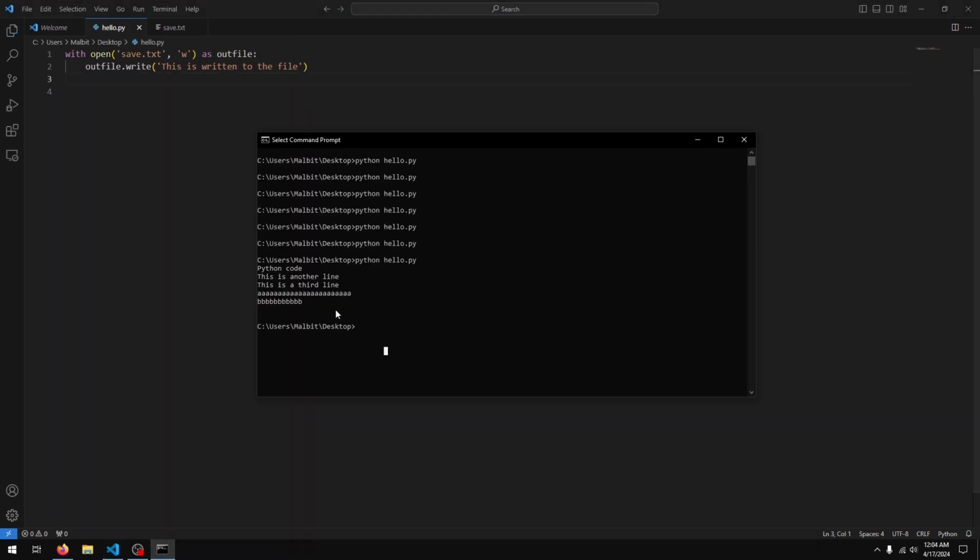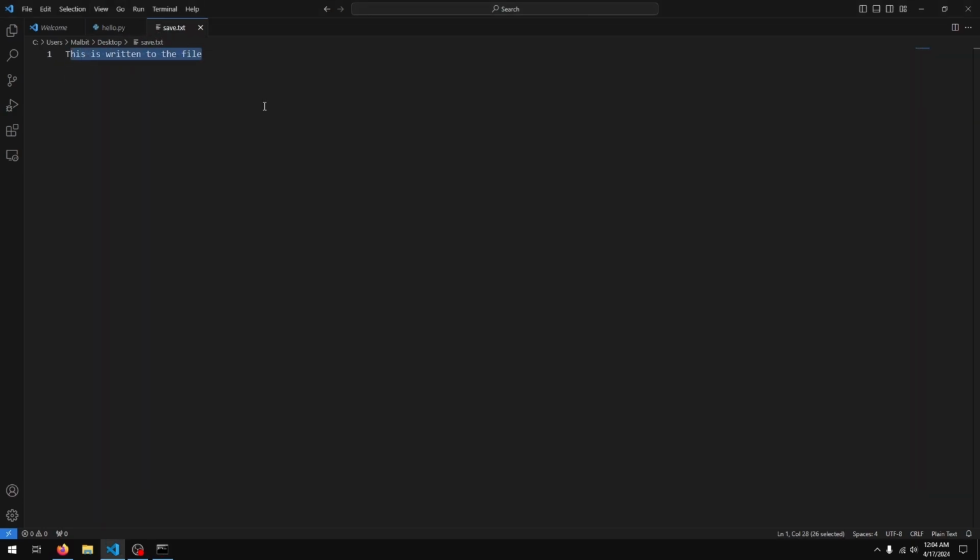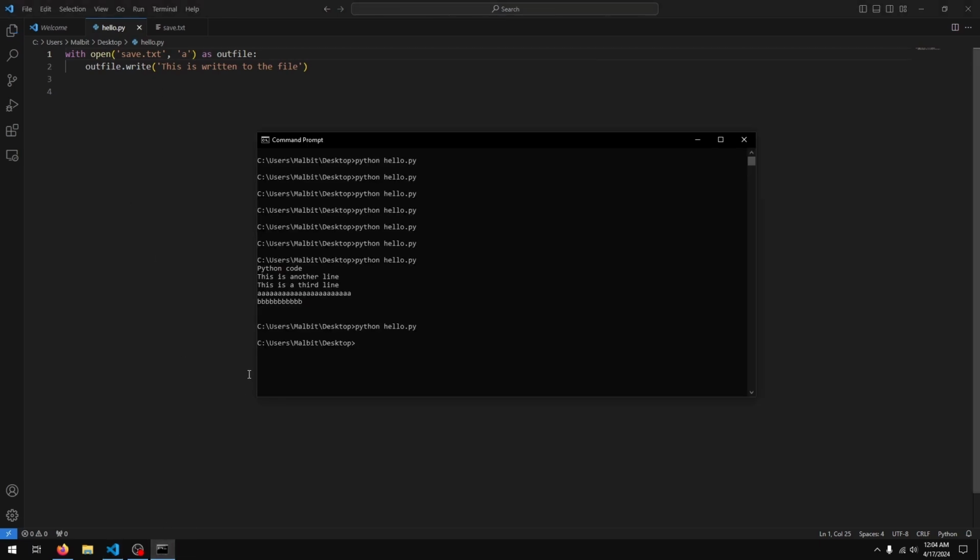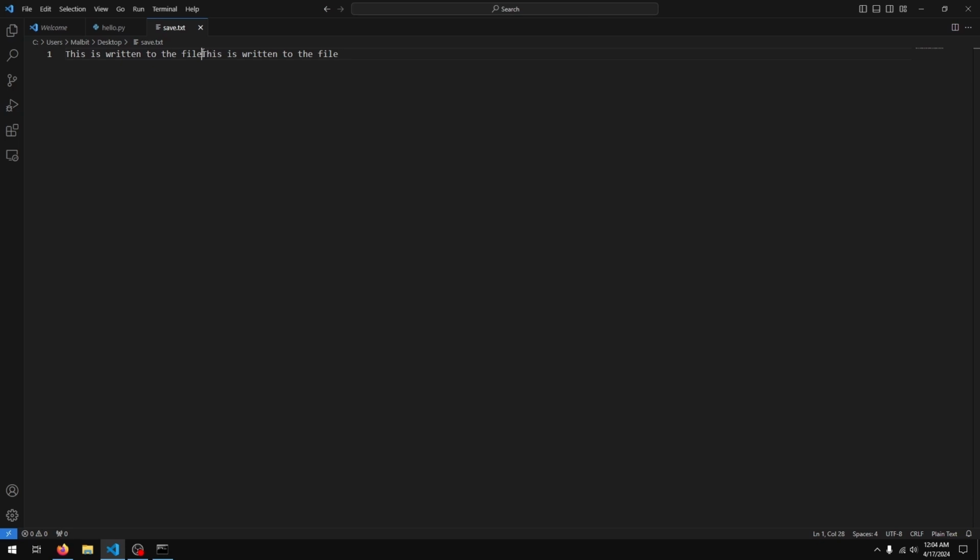Okay, now if I run my program, you see we get this is written to the file, and I can go append mode, run the program. You can see that it's added the second line as well.